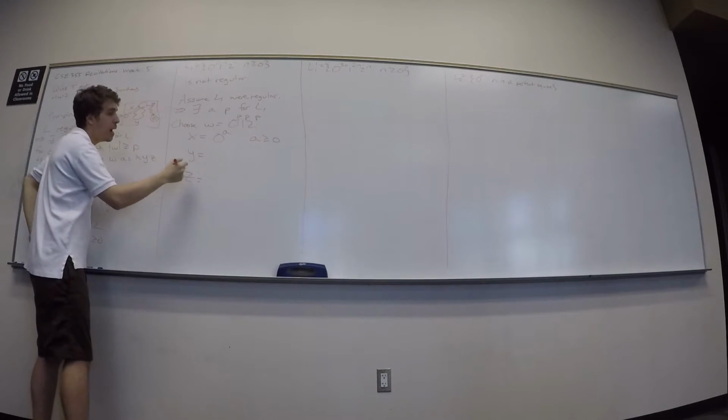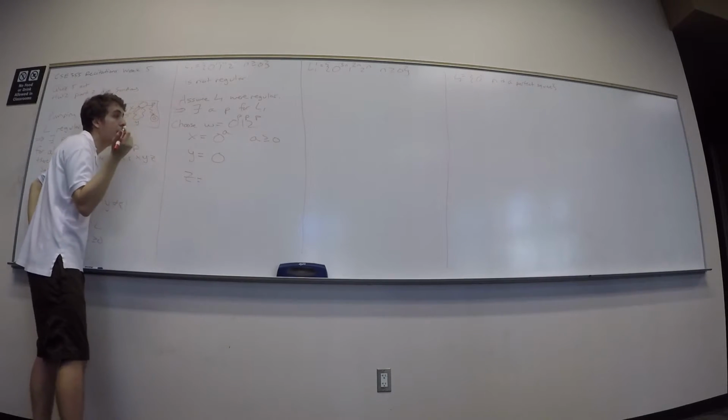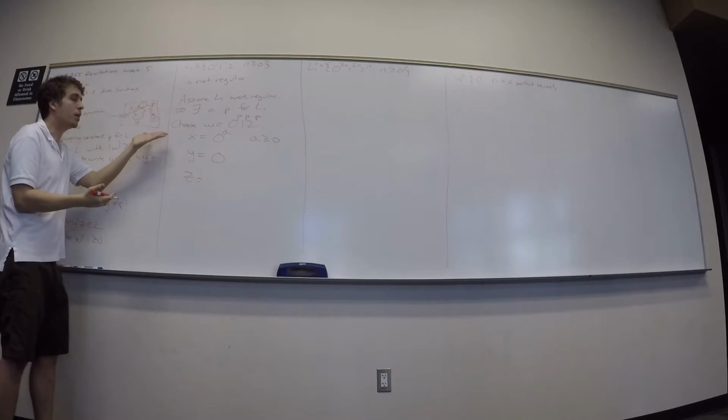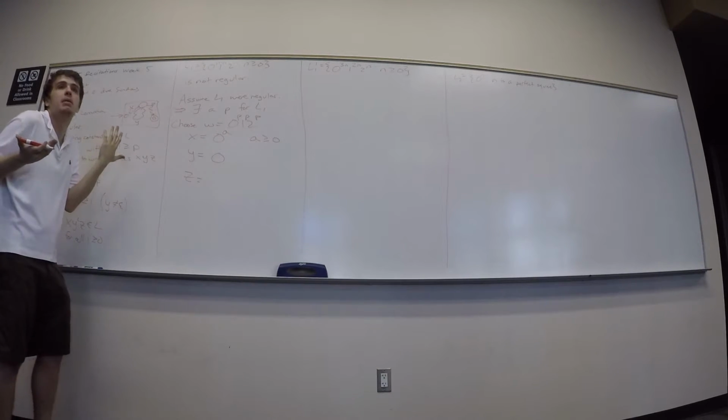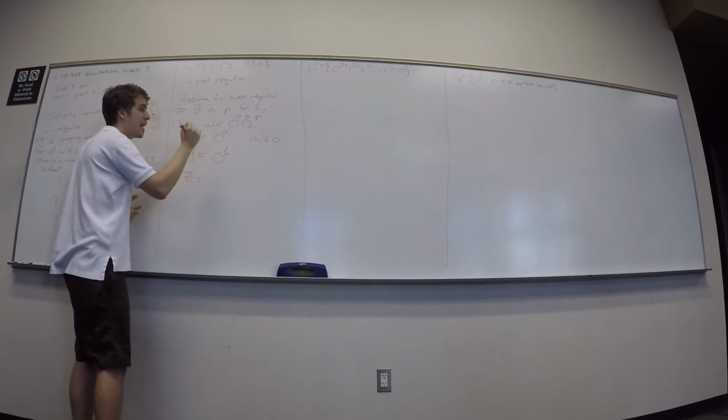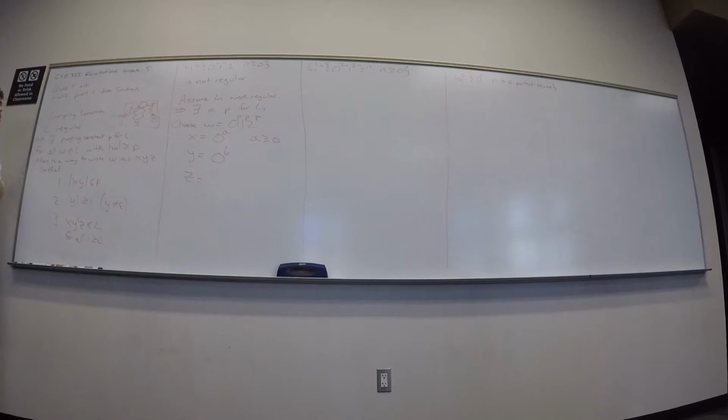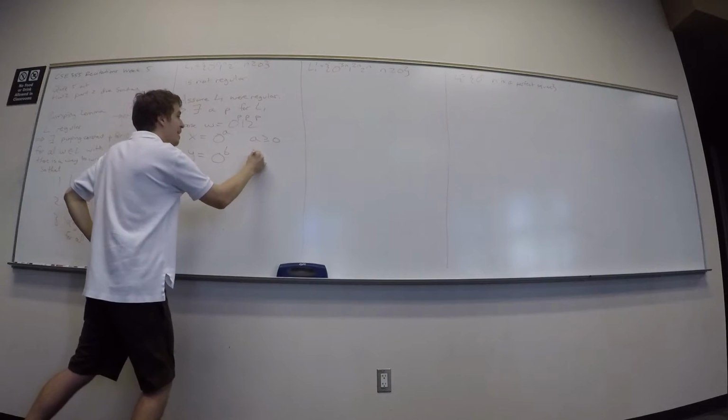Well, again, for Y, it's some number of zeros, but it may not be equal to the number of zeros in X. Let's say it has B zeros. Is there anything I can say about B? A plus B has to be at most P. I'm not using all the zeros here, I don't have to use all the zeros. But is there a lower bound? B has to be at least 1.